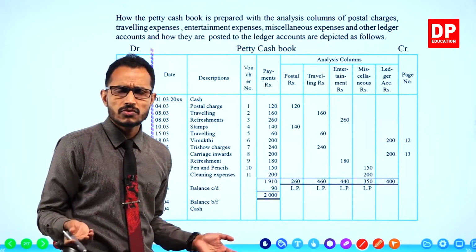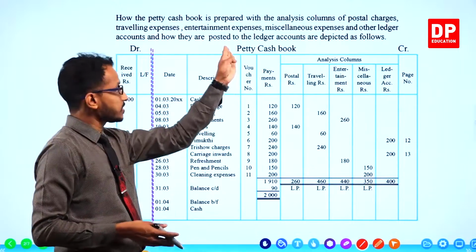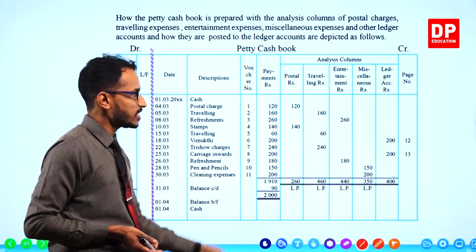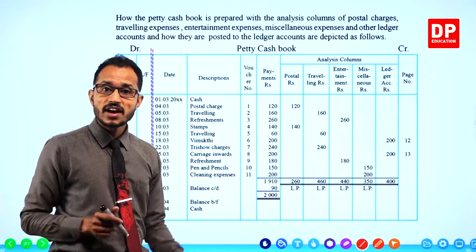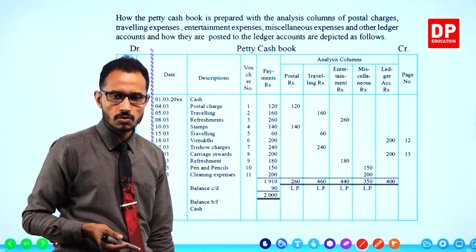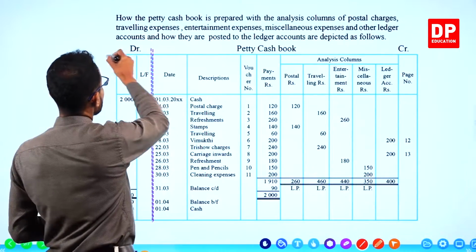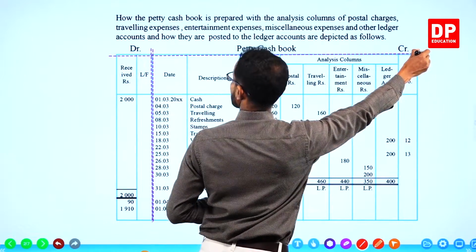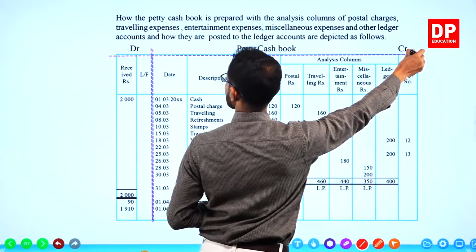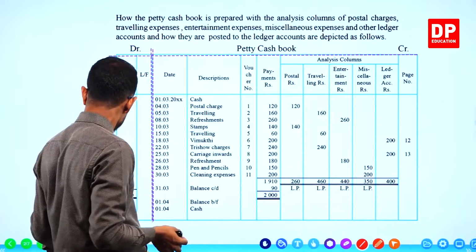Students always ask from which vertical line the debit side and credit side are divided. Just to clarify that. If that is the dividing line, the vertical line, this is the top horizontal line.